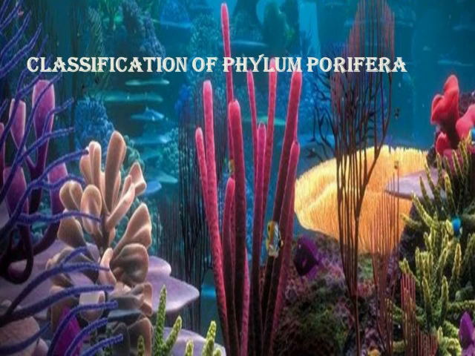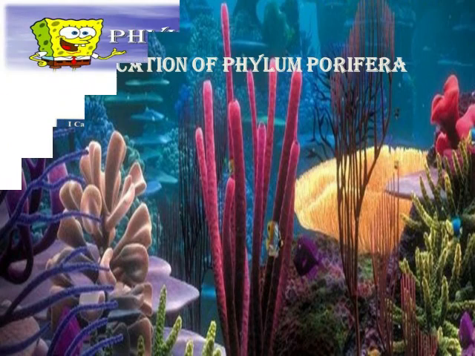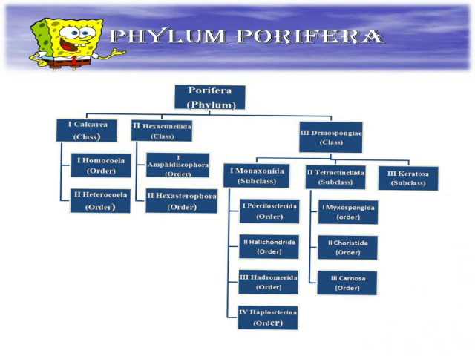Next, classification of Porifera. Porifera is classified into three classes. First is Calcarea, second Hexactinellida, and third Demospongiae. Classification is based on the skeletal spicules. Calcarea means calcareous spicules. Hexactinellida means hexa, six-rayed spicules are found.